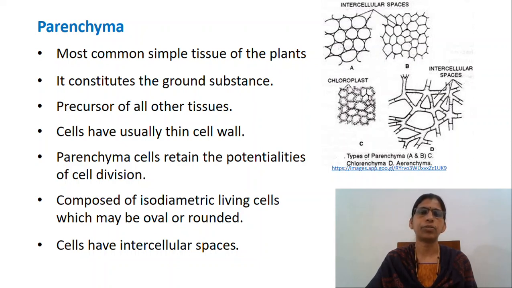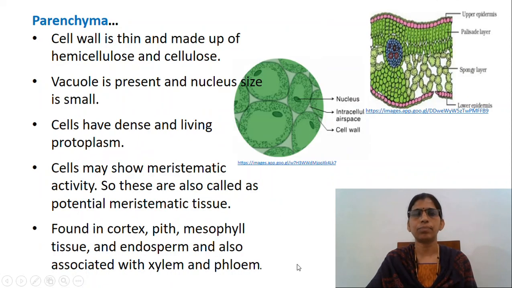Now if we look into some of the important features of parenchyma, these are composed of isodiametric living cells which may be oval or rounded. Cells have intercellular spaces. Cell wall is thin and made of hemicellulose and cellulose. Vacuole is present and nucleus size is small.